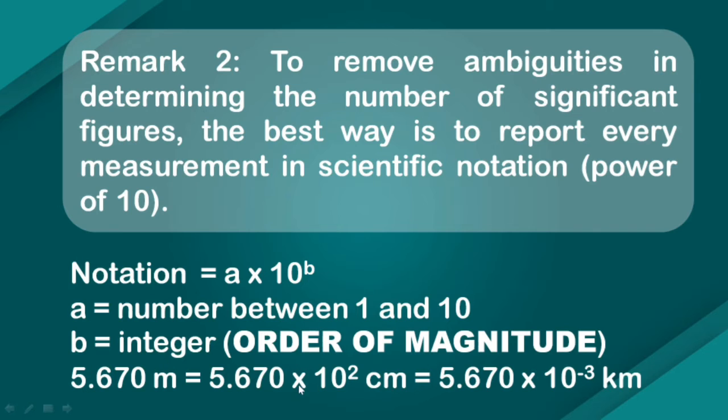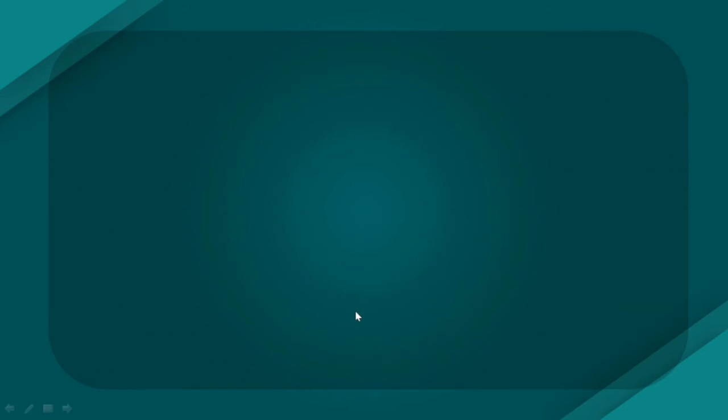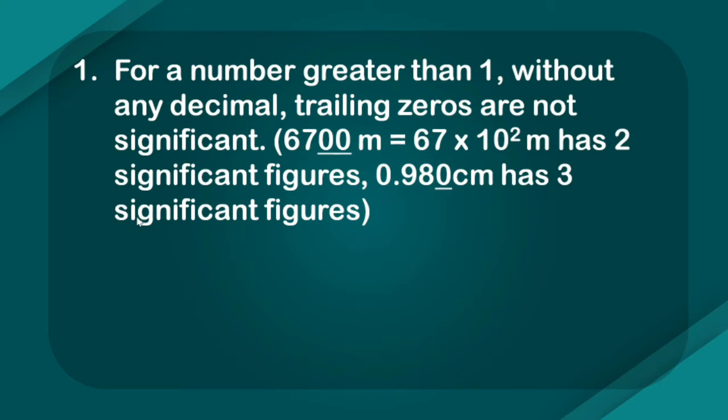And what do you have to do? You simply have to represent it in terms of A × 10^b, so that the number A does not change and you can easily calculate the number of significant figures. Now, by doing this little trick, we narrow ourselves down to two rules only. So what are these two rules? For a number greater than 1 without any decimal point, 30, 40, 47, 98, any number like that, if it has trailing zeros, they are not significant.